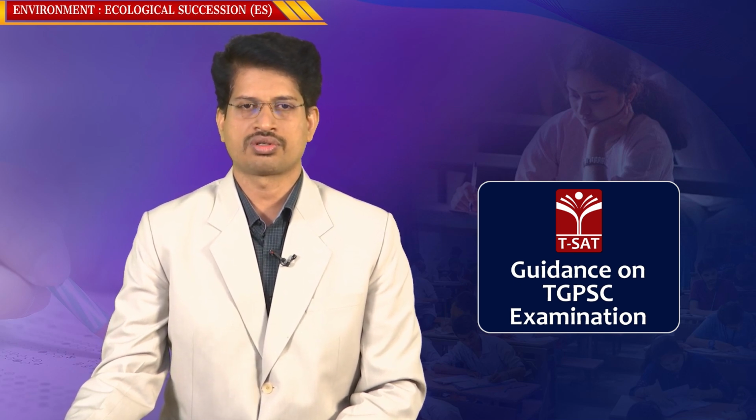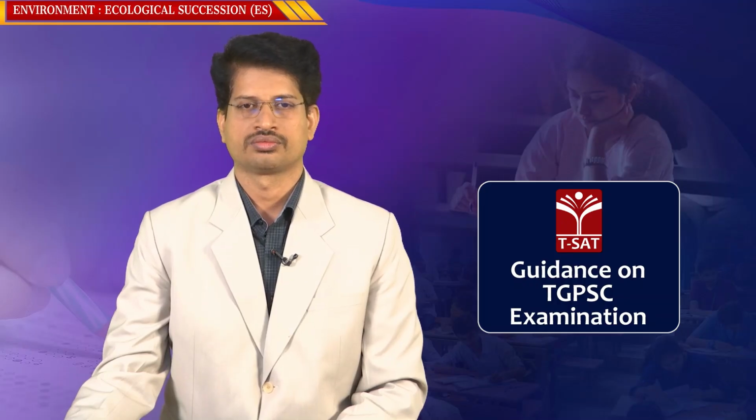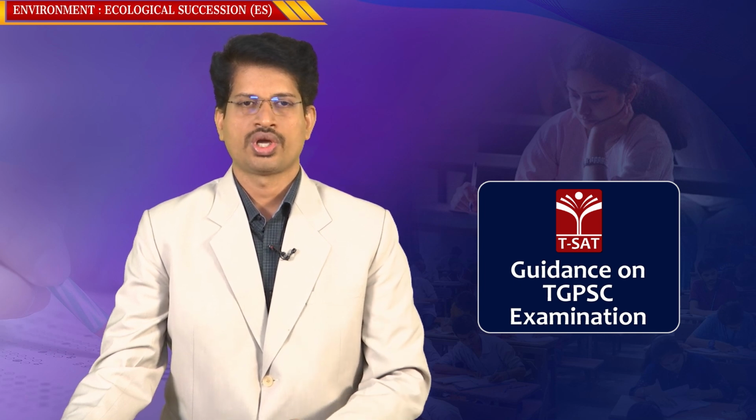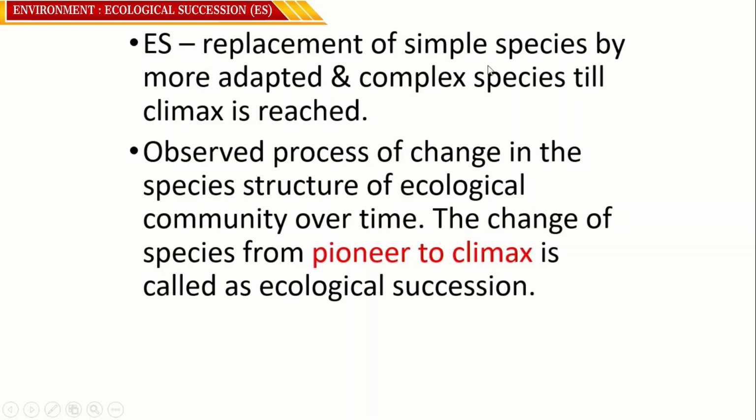In this process of succession, after discussing what is primary succession and secondary succession, the existing ecosystem is a resultant of the action of both primary succession and secondary succession considered together. Ecological succession is the replacement of simple species by more adapted and complex species till climax is reached. It is the observed process of change in the species structure of an ecological community over time.